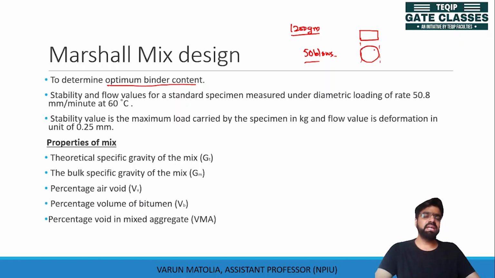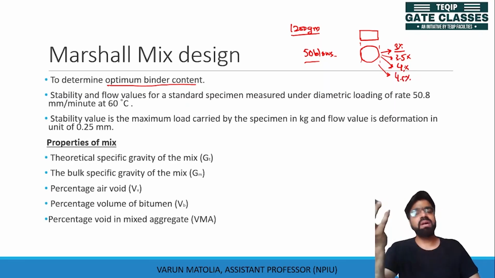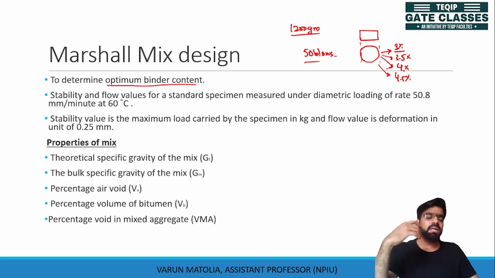This specimen is prepared using different bitumen contents. Like we have the gradation, out of this 1200, we start with 3% of bitumen. Then we increase the bitumen content to 3.5%, then 4%, then 4.5%. So for different bitumen content, we make different specimens.